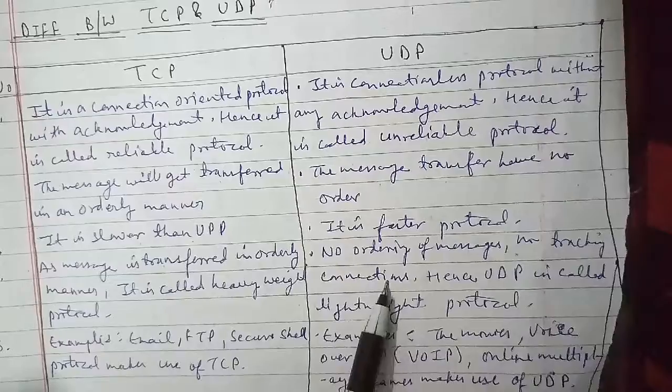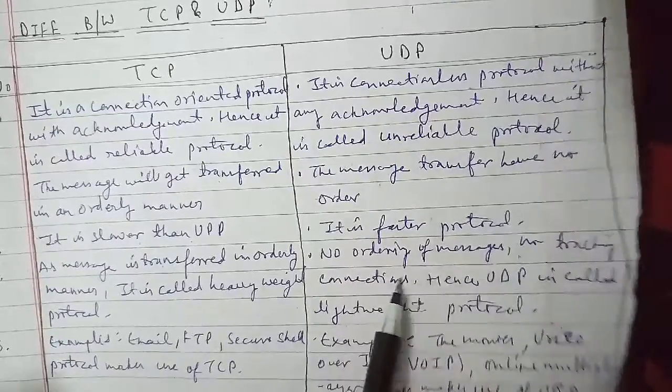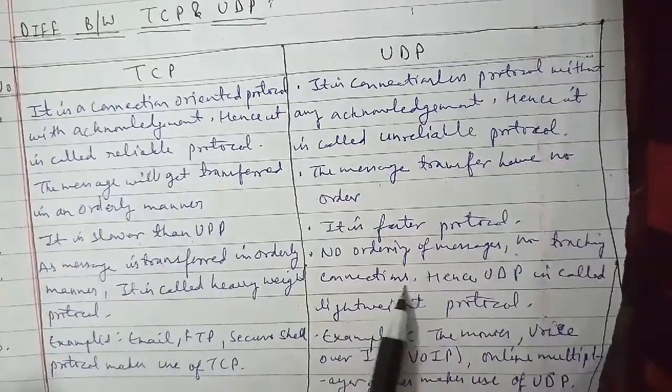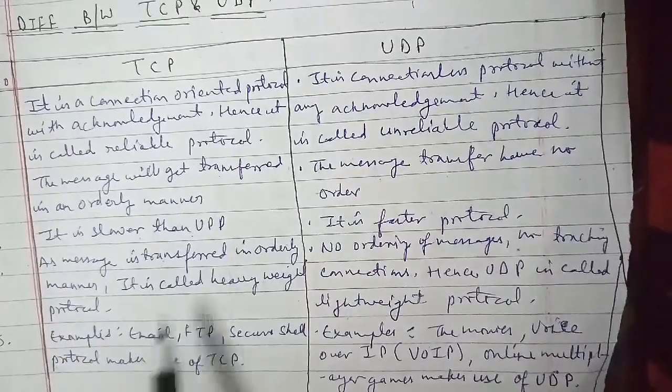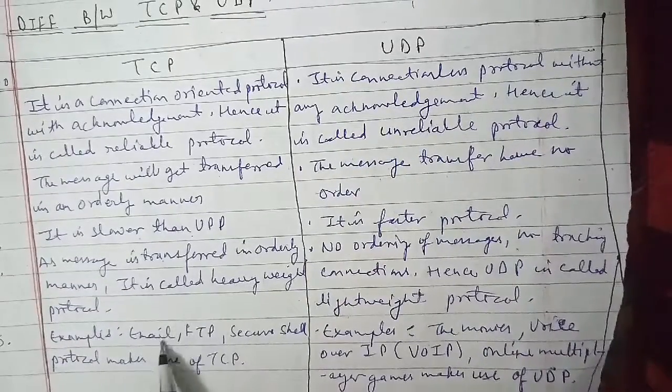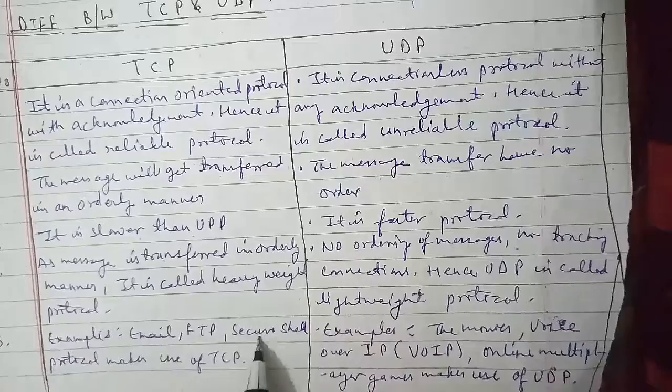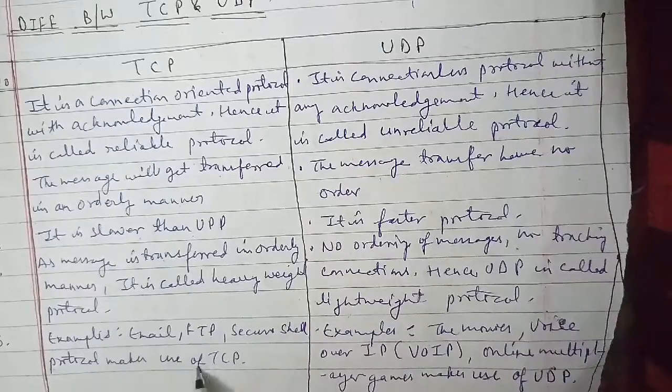In the fifth one, examples of TCP are email, FTP, and secure shell protocol, which make use of TCP. In UDP, the examples are movies, voice over IP (VoIP), and online multiplayer games, which make use of UDP.